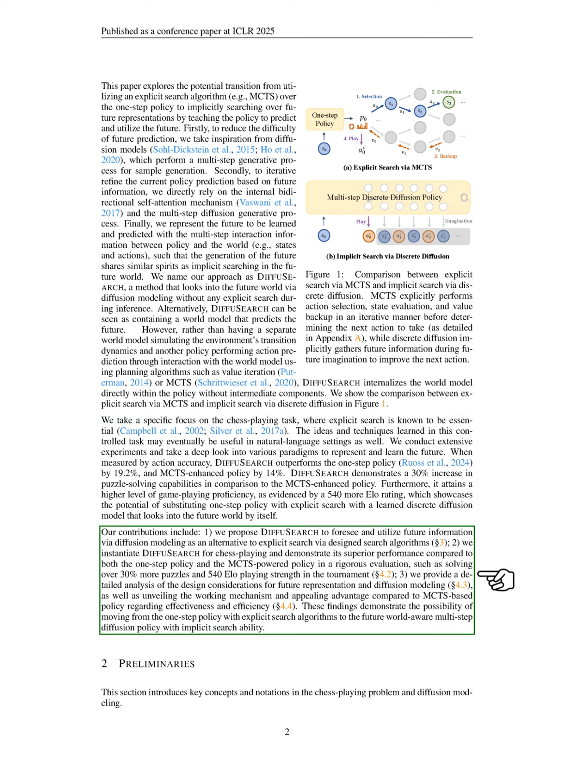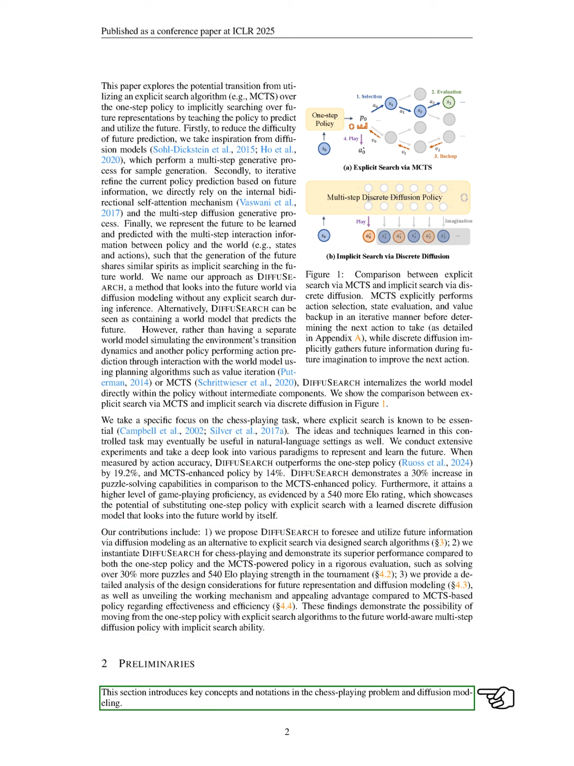Our contributions include 1. Proposing DIFFUSEARCH as a way to leverage future information through diffusion modeling instead of explicit search. 2. Demonstrating its superior performance in chess. And 3. Providing a thorough analysis of future representation and diffusion modeling, highlighting its advantages over MCTS-based policies. These results suggest a promising transition from one-step policies with explicit search to a future-aware multi-step diffusion policy with implicit search capabilities.